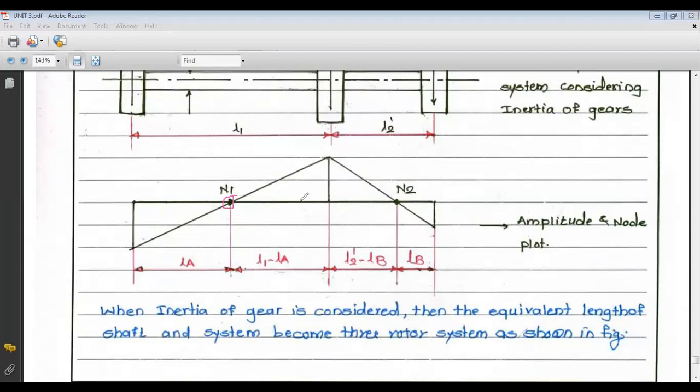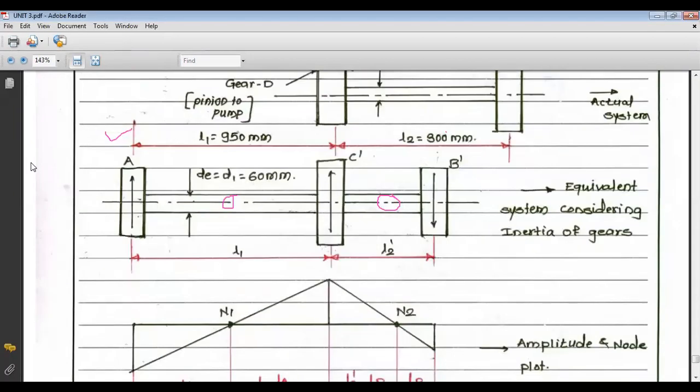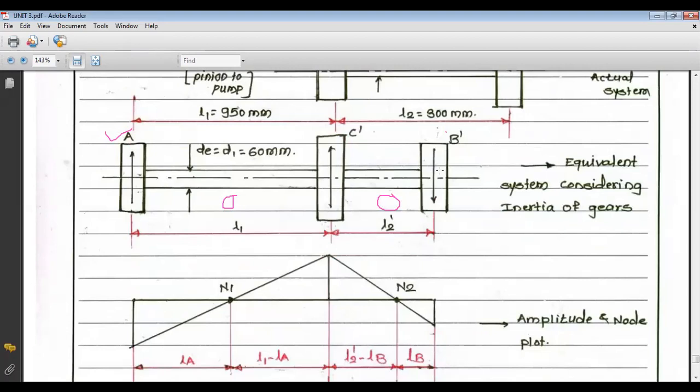So there is a first node, and for a two node system, the first and last rotor should be rotating in the same direction and the middle rotor should be rotating in the opposite direction.